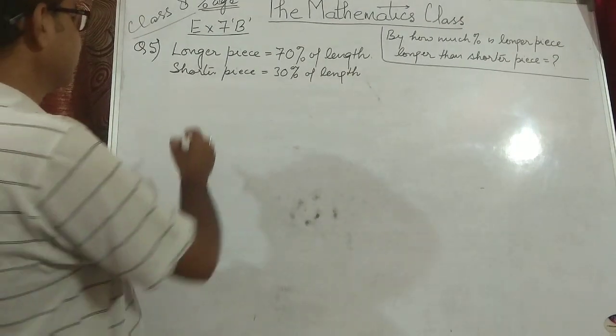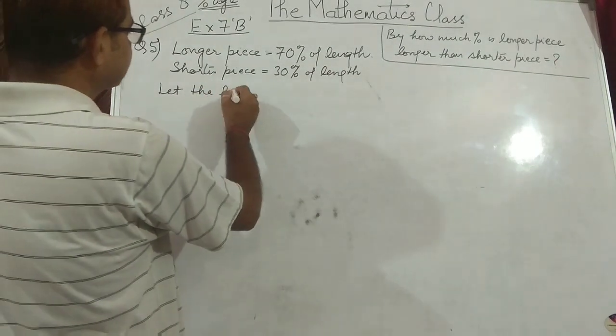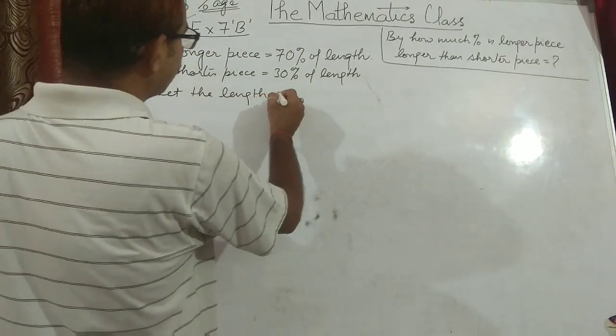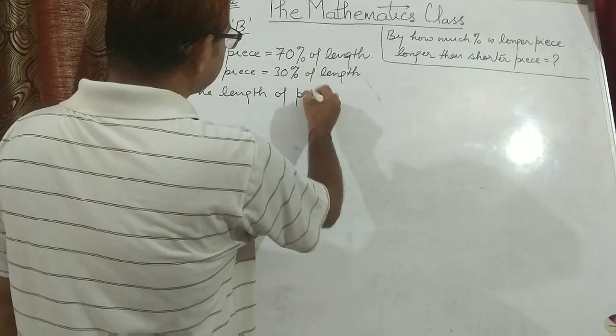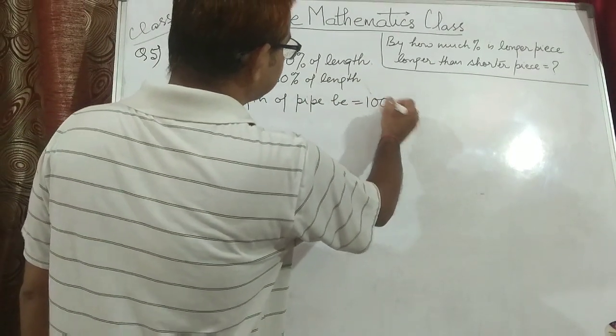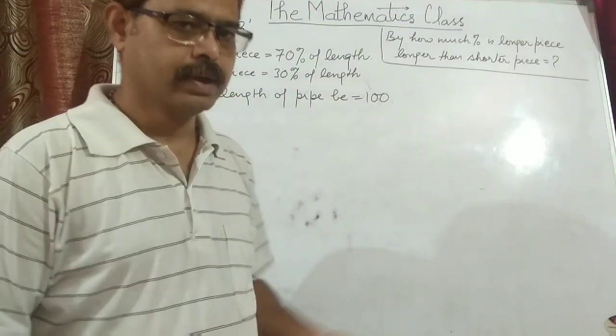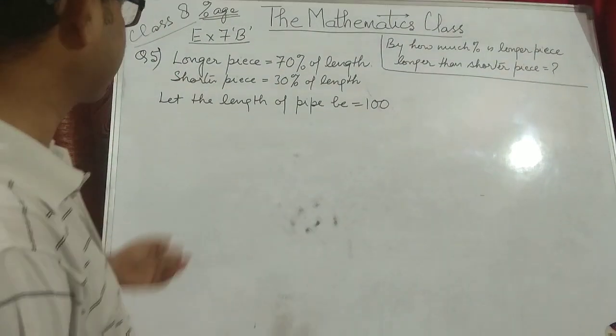Now what we will do, first let us assume the length of the pipe be 100. 100 means it can be 100 meters, 100 inches, 100 centimeters, 100 kilometers, or whatever. Here units will not matter at all.